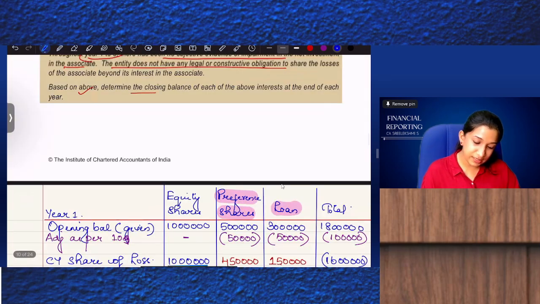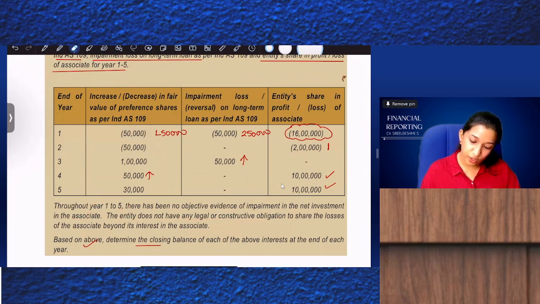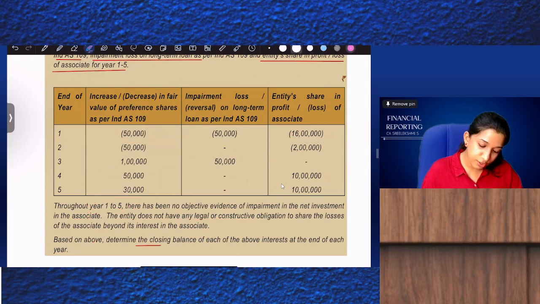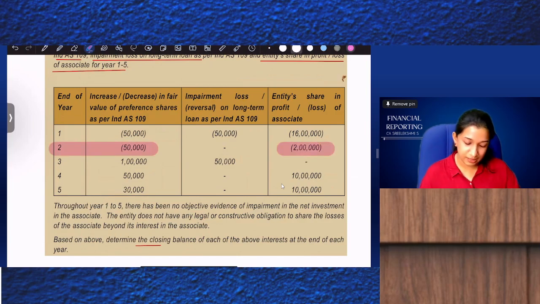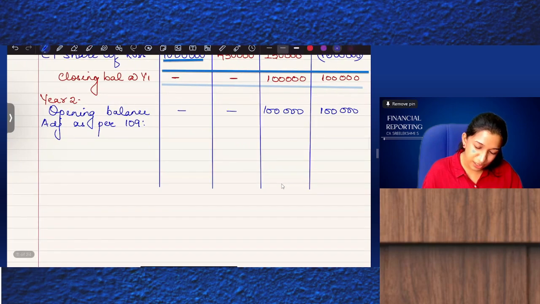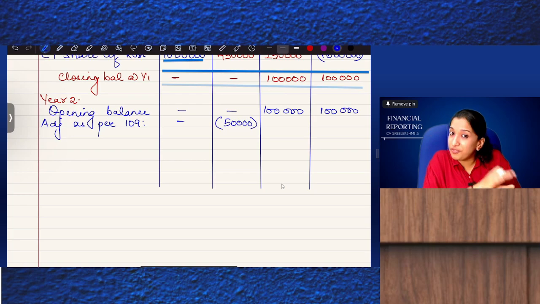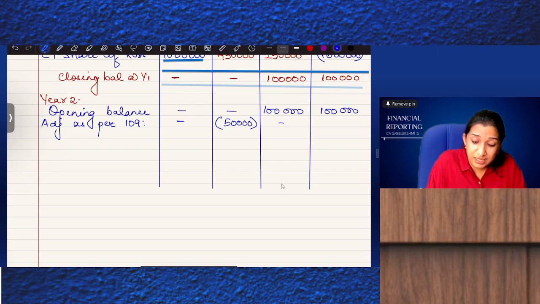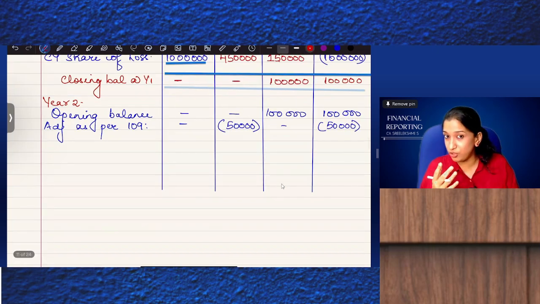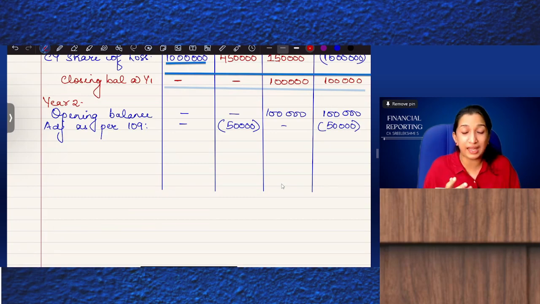When I check the question, what is happening in year 2? In year 2, preference share value is again reduced. Current year share of loss is 2 lakhs. Preference shares value reduced by 50,000. But if I adjust 50,000 loss, then preference shares will show a negative figure. Yes or no? It will show a negative figure. So that should not be done. Preference share value should not be negative.